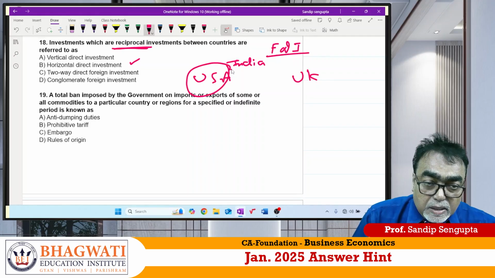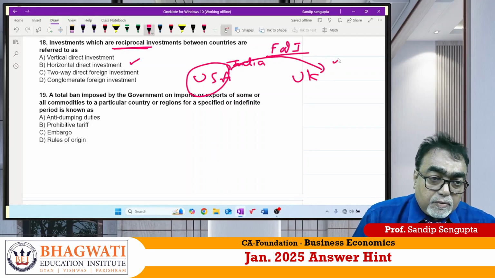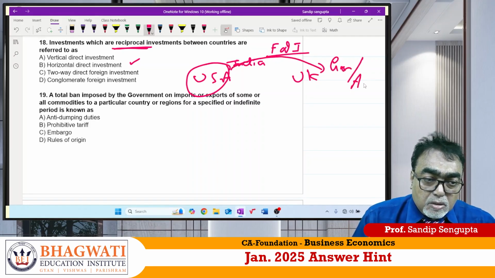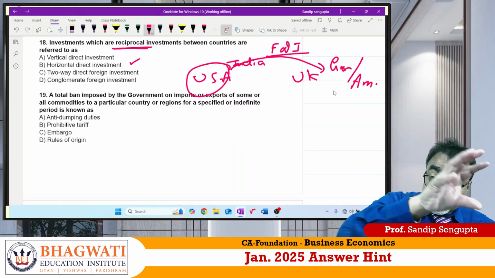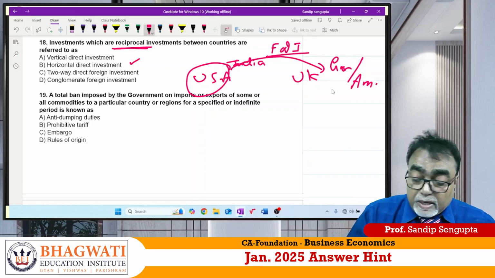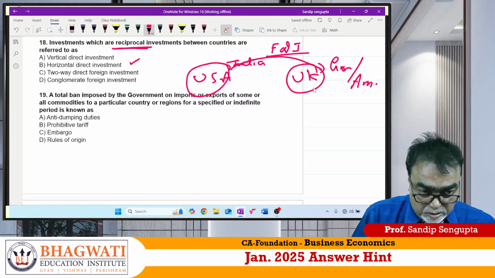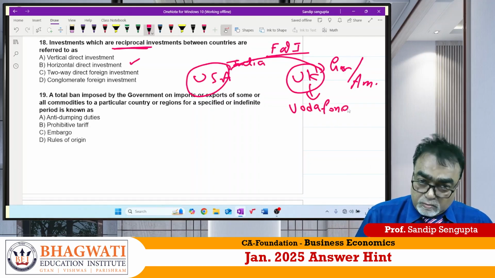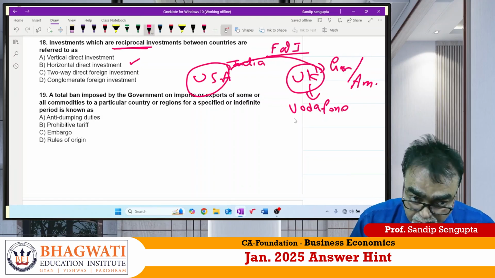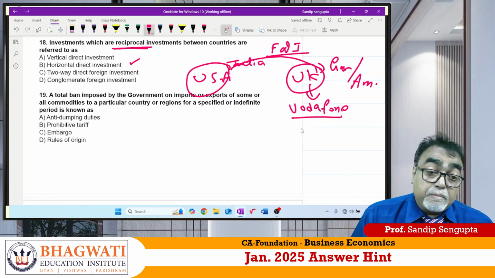The USA will make a huge setup of Google, Amazon, etc. over here in the UK so that they can get the facility. Whereas the UK is famous for Vodafone, the British telecommunication company, as well as British Petroleum.